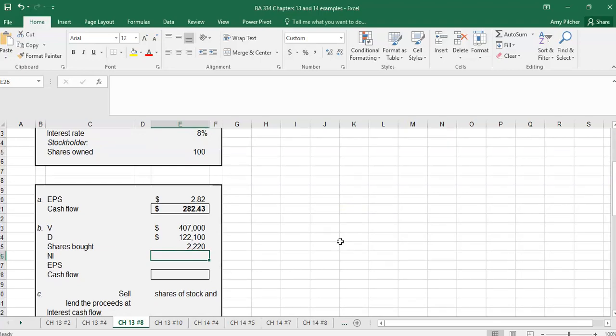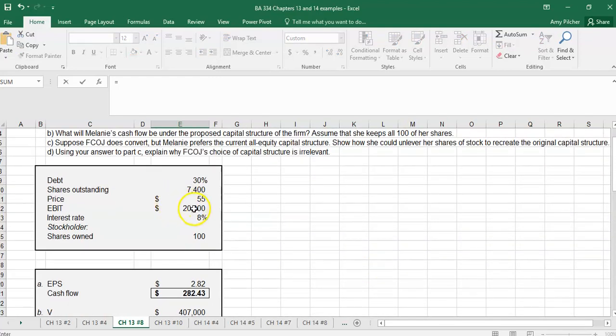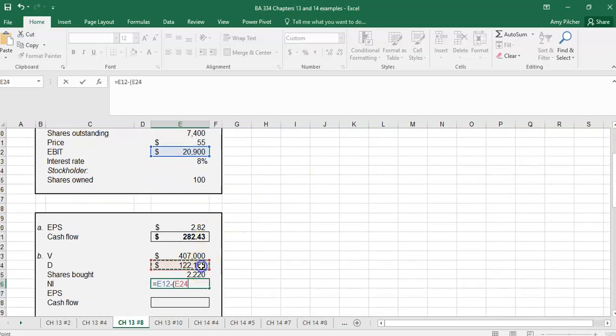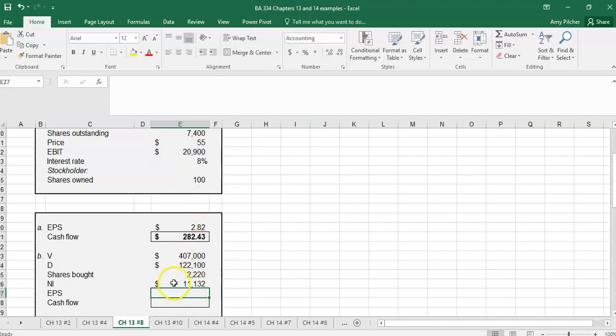shares. Okay. Then we need to determine what our net income is. So our net income is our earnings before interest and taxes minus our interest payment. So minus the amount of debt that we took on times our interest rate of 8%. So our net income is $11,132.